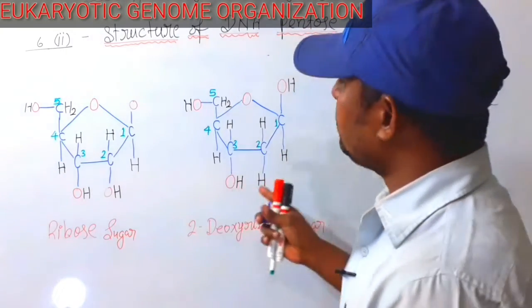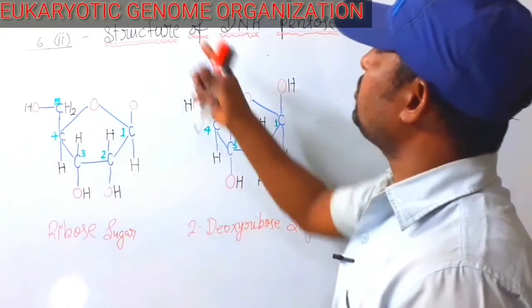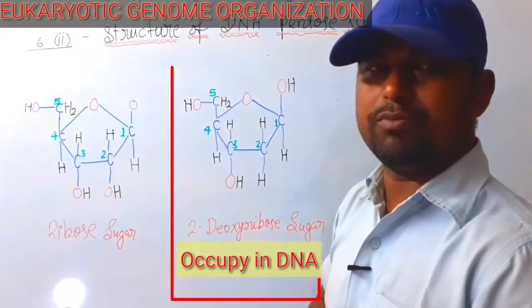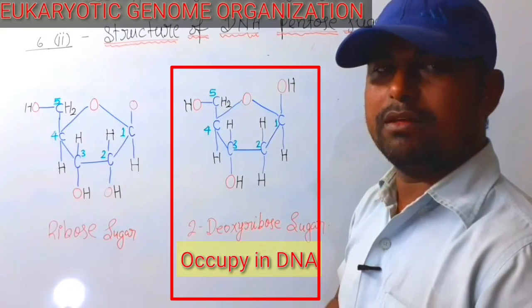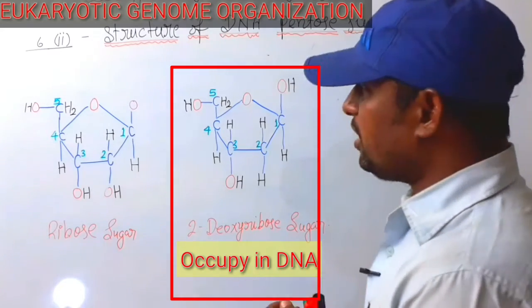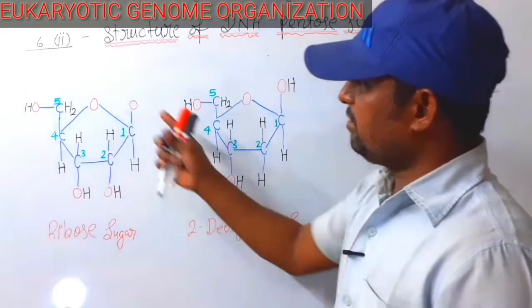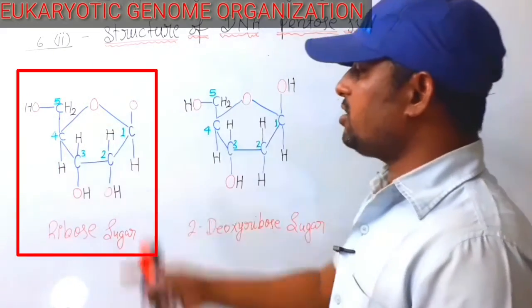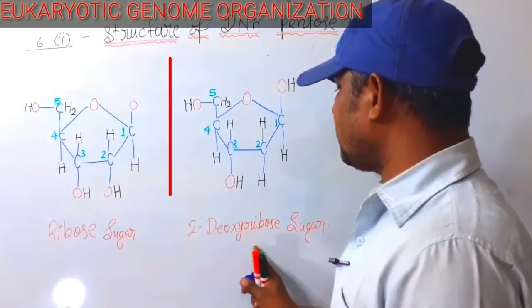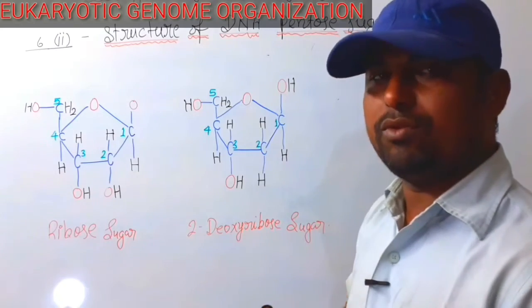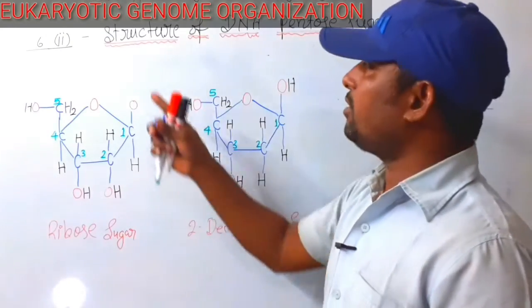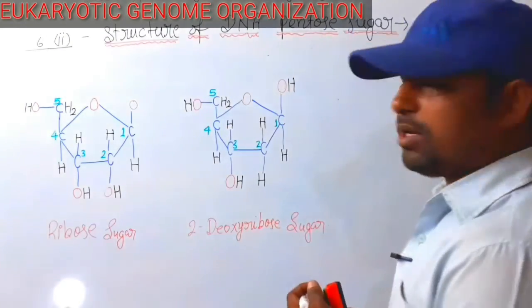Why? Because this structure is used in the eukaryotic genome. It means the eukaryotic genome contains such ringed structures, ribose sugar and deoxyribose sugar. So therefore, we study the structure of DNA pentose sugar.